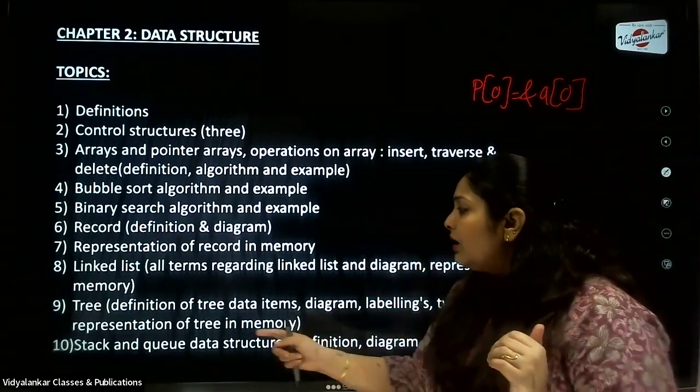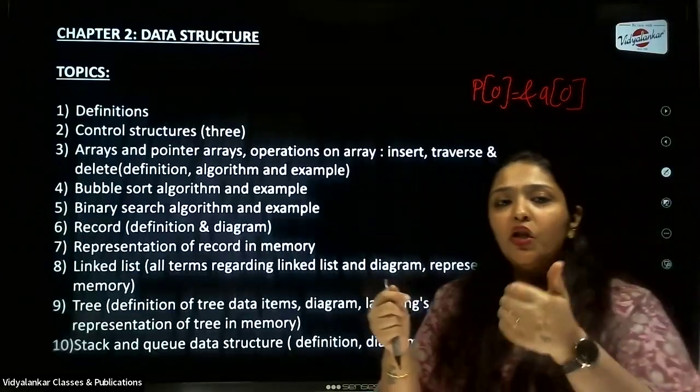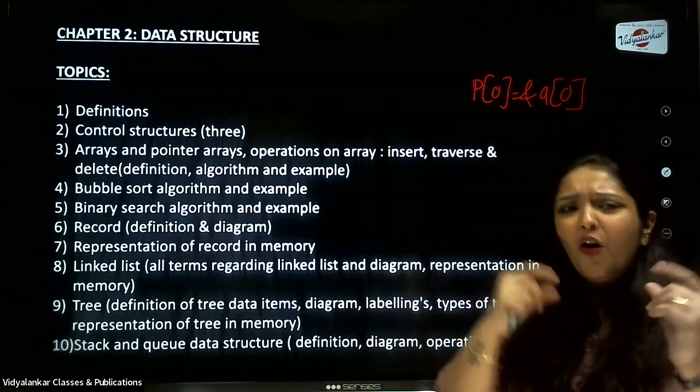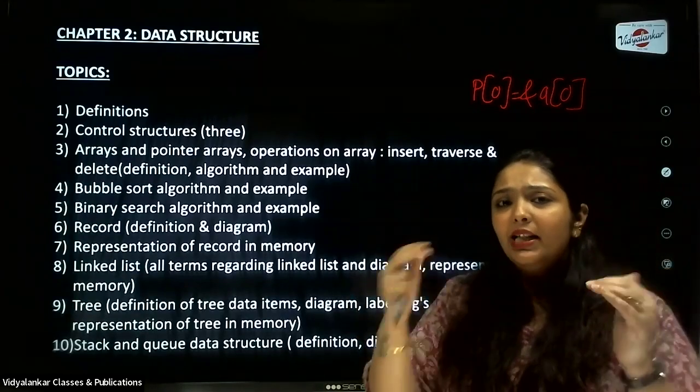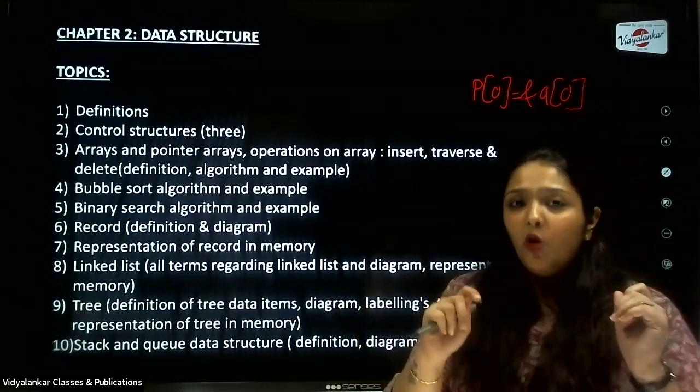Then you have to mention the operations which you perform on the stack. That's your push and pop operations. So push and pop operations, very, very important. Draw diagrams, and just try to explain with the help of the diagram how that operation is performed on a stack.